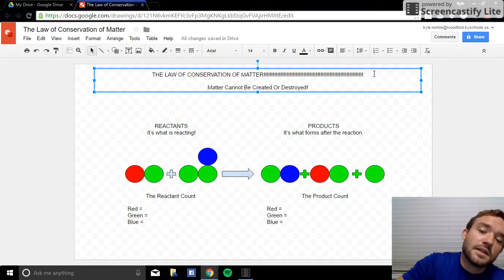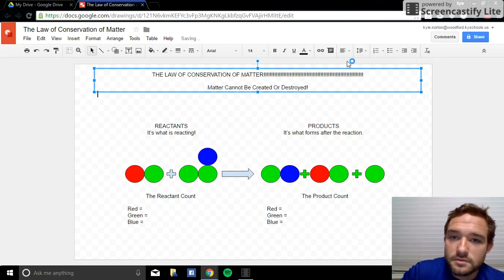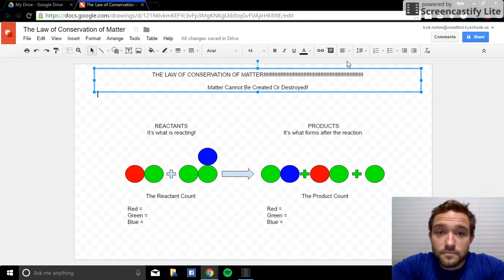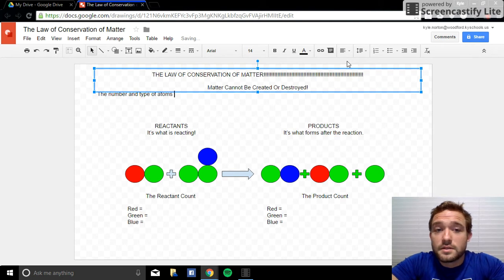Okay, that's all fine and dandy, but why is that relevant to the work we've been doing in class? Well, it means that the number and type of atoms in the reactants and products of a chemical reaction must remain the same.